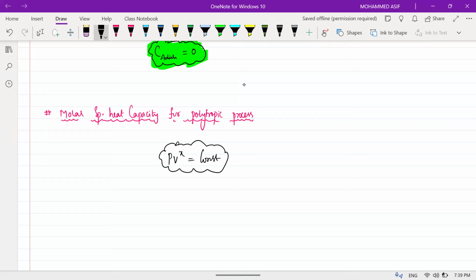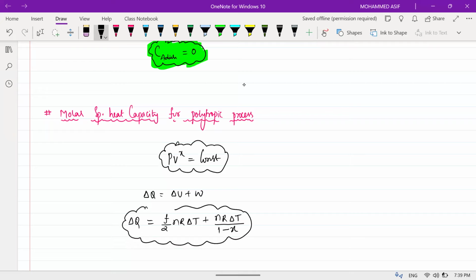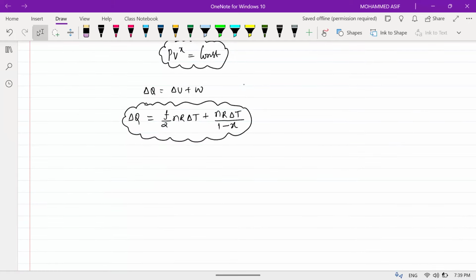Okay. Then delta Q is equal to delta U plus work done, from the first law of thermodynamics. I can write delta Q is equal to f by 2 nR into delta T plus work done, which will be nR into delta T divided by 1 minus x for the polytropic process. This is your delta Q. If I know the delta Q, can I calculate the C for the polytropic process, beta?